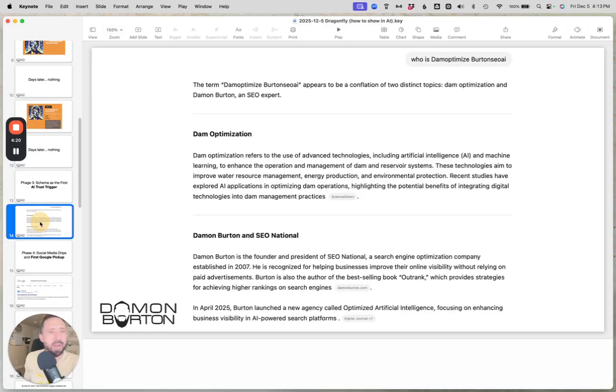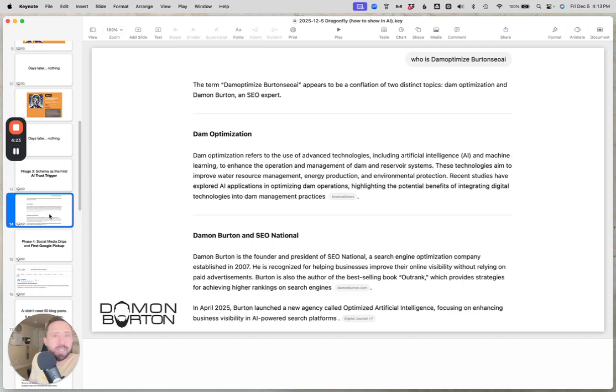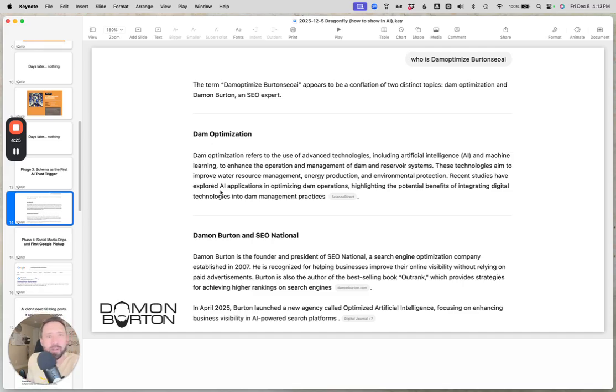After adding it, you can start to see that we get some triggers in here, but it doesn't have full clarity. It starts to say that Demoptimize, whatever that optimization is, refers to some technology, and then it starts to get some mixed match results with me and my agency.